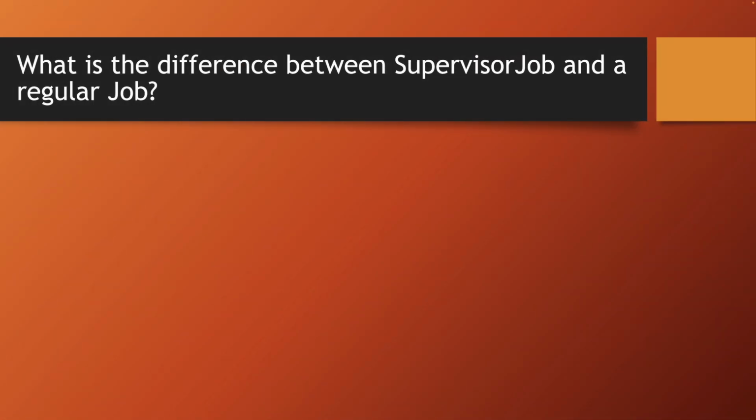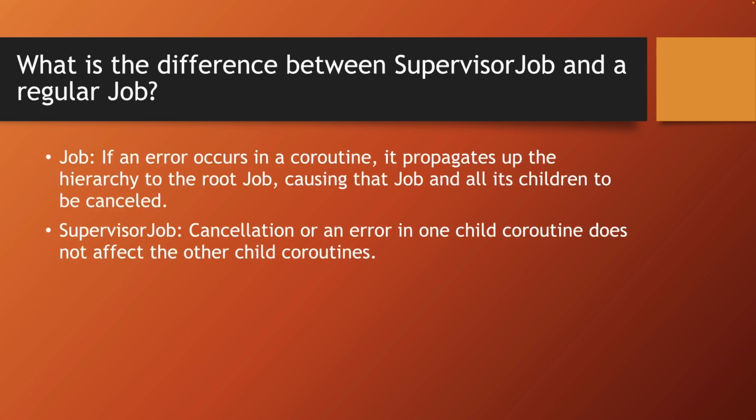How is a supervisor job different from a regular job? When using a regular job, if an error occurs in a coroutine, it propagates up the hierarchy to the root job, and this job and all its children are cancelled. If you use a supervisor job, then cancellation or failure in one child coroutine doesn't affect the other child coroutines.